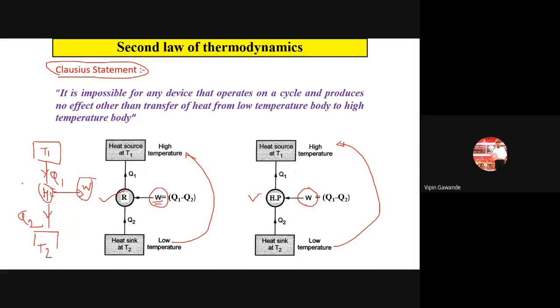Just one simple logic to remember: in heat engine, the arrow is downward, work is the output, work is developed by the heat engine. In refrigerator and heat pump, the direction of arrows is upward, work is performed on the system. So arrows go from right to left, and you have to show the arrow toward the refrigerator. In heat engine, it is away from the heat engine.